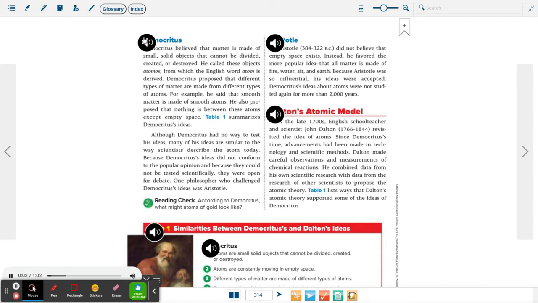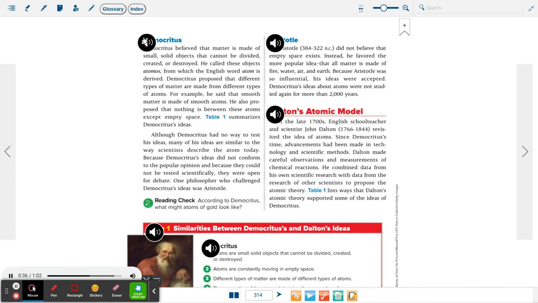Democritus. Democritus believed that matter is made of small, solid objects that cannot be divided, created, or destroyed. He called these objects atomos, from which the English word atom is derived. Democritus proposed that different types of matter are made from different types of atoms. For example, he said that smooth matter is made of smooth atoms. He also proposed that nothing is between these atoms except empty space. Table 1 summarizes Democritus's ideas.